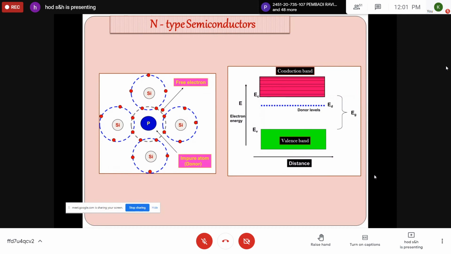If you take silicon, you can observe the formation. Phosphorus is there. Four atoms of silicon will be forming covalent bonds with this phosphorus, and the fifth one is vacant. Due to thermal energy, it will be leaving its ion, making the parent atom a positively charged particle, and the electron goes to the higher energy level. So that is the donor level.